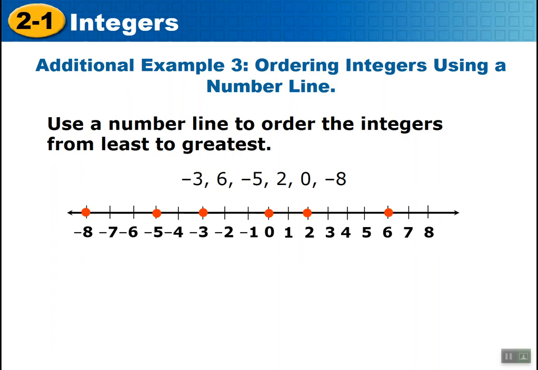Which is the largest? All the way to the right is 6. Which is the smallest? Negative 8. Which is larger, negative 5 or negative 3? Negative 3 is larger because it's closer to the right, closer to 0, to the right of negative 5.